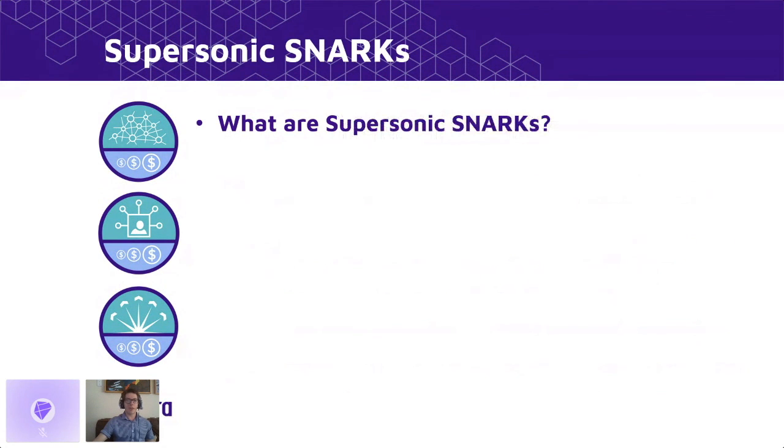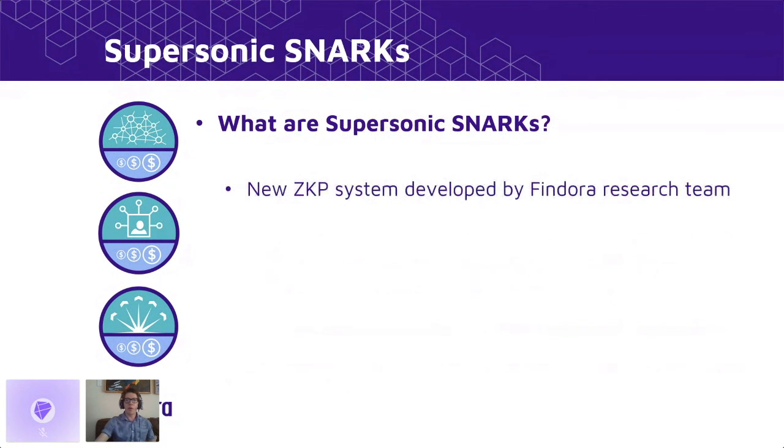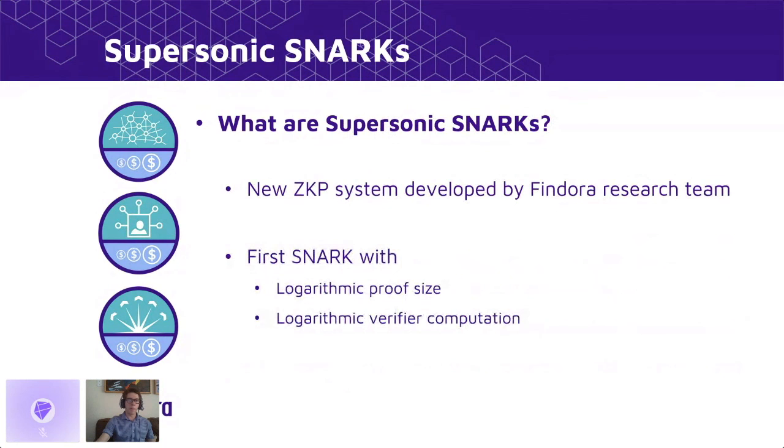So what are supersonic snarks? Well, supersonic is a brand new snark system designed by Findora, and in particular, it's the first snark to have each of these nice properties. So first, the proof is logarithmic in comparison to the size of the validity circuit or the size of the statement that you're trying to prove, as is the computation required by the verifier, also logarithmic in the size of the statement. The prover's computation is still practical. It's n log n in terms of the size of the circuit required for verification. And most importantly, the system is transparent, meaning it doesn't require a trusted setup.